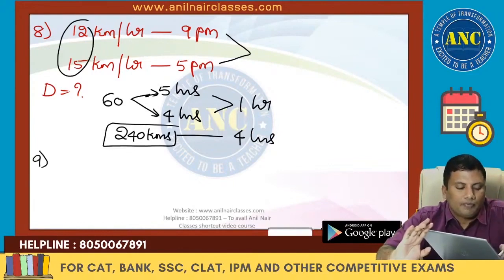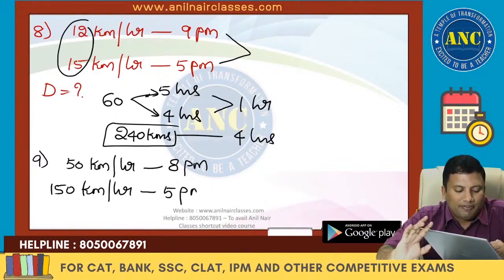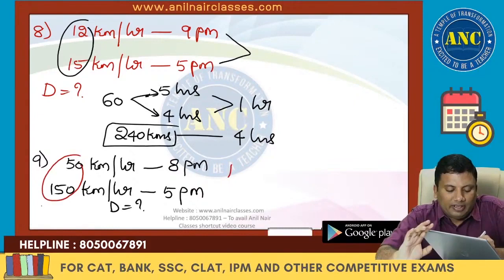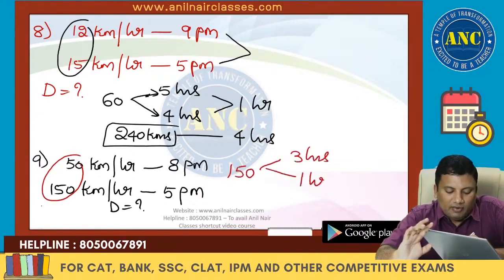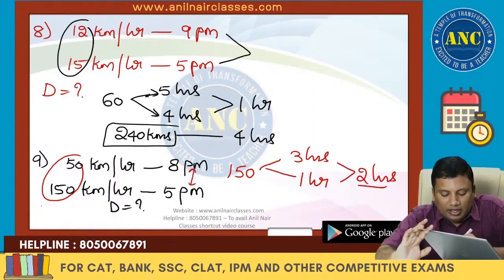Ninth one. 50 kilometers per hour, 8 p.m.; 150 kilometers per hour, 5 p.m. Find the distance from home to office. 50, 150, LCM is 150. First day 3 hours, second day 1 hour. Gap is nothing but 2 hours. 5 p.m., 8 p.m., gap is nothing but 3 hours.